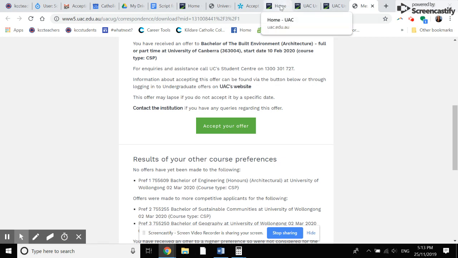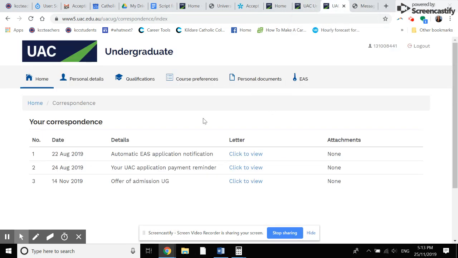Now, if you want to be eligible for future offers, you need to understand this. You can only be offered a course that's higher than the one you've already been offered. So you need to make sure that you delete this course from your UAC preferences once you've accepted it. Some people feel uncomfortable doing this, so they just move it down to the bottom. You can do that from the course preferences tab at the top.